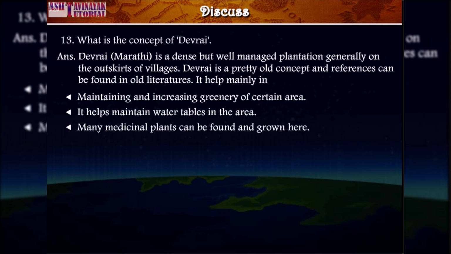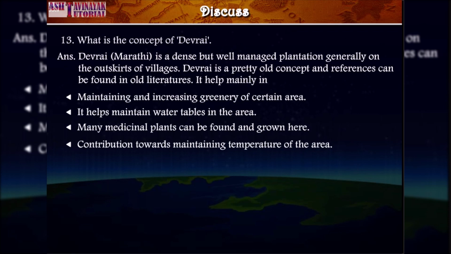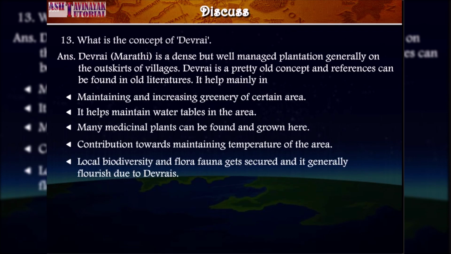Many medicinal plants can be found and grown here. Contribution towards maintaining temperature of the area. Local biodiversity and flora-fauna gets secured and it generally flourishes due to Devrais.